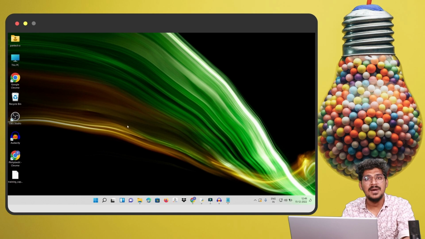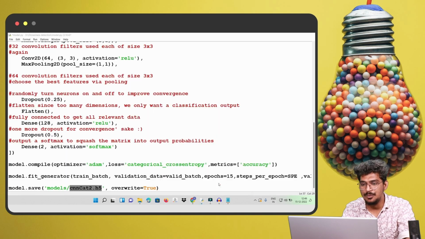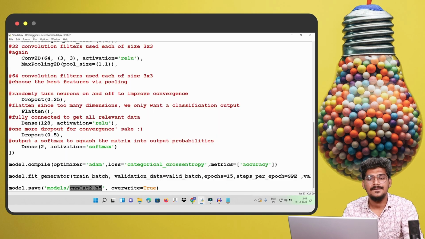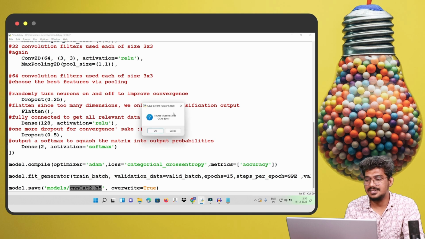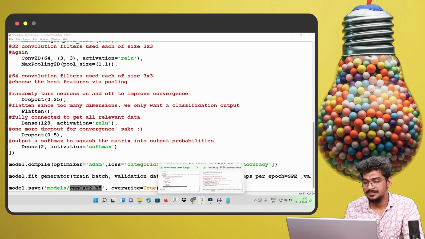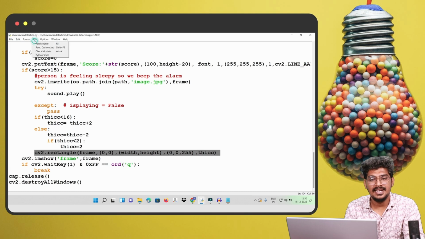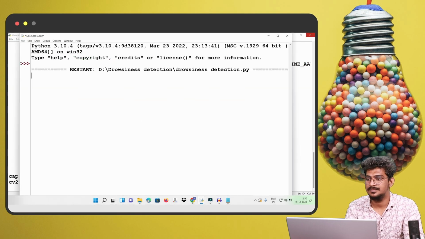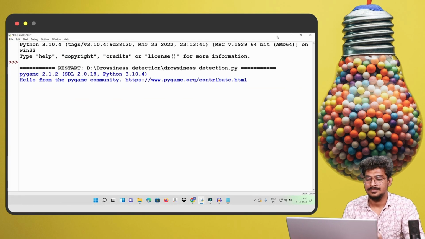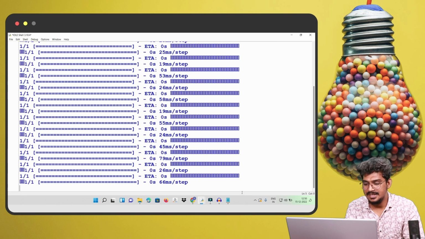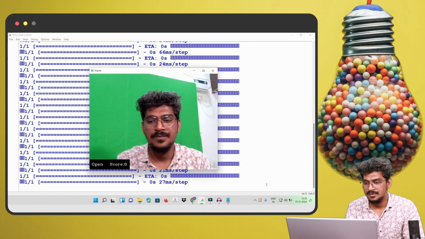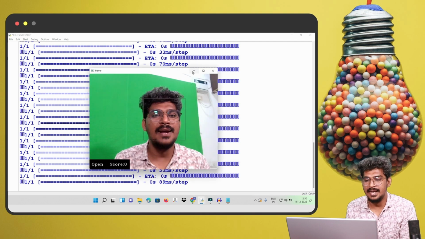One more time, I will run this and you can see the output fully. I'm going to run it again. Just a minute, guys. You can see the output. Now the camera is going to access. Yes, the frame is showing. Now my eyes are open.